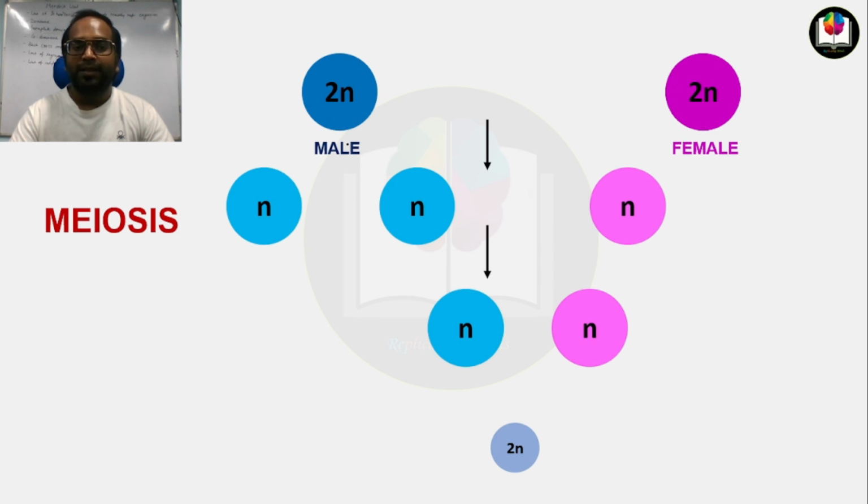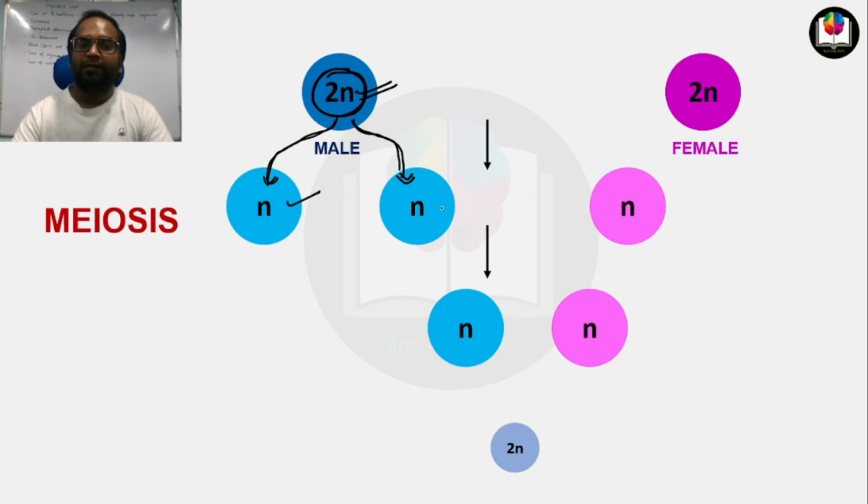Reductional division means the number of chromosomes is reduced to half in each daughter cell. Here there were two sets of chromosomes, and when this parent cell divided into two daughter cells, each daughter cell received one set of chromosomes. They received half the number of chromosomes compared to the parent cell. So this is the reductional division.